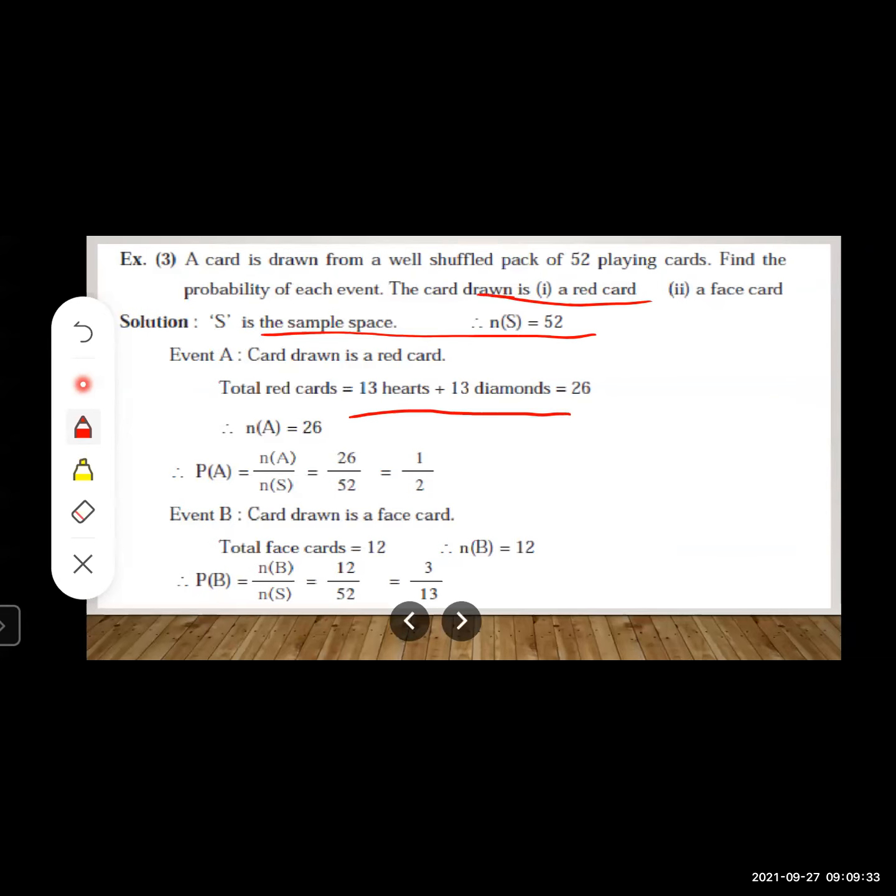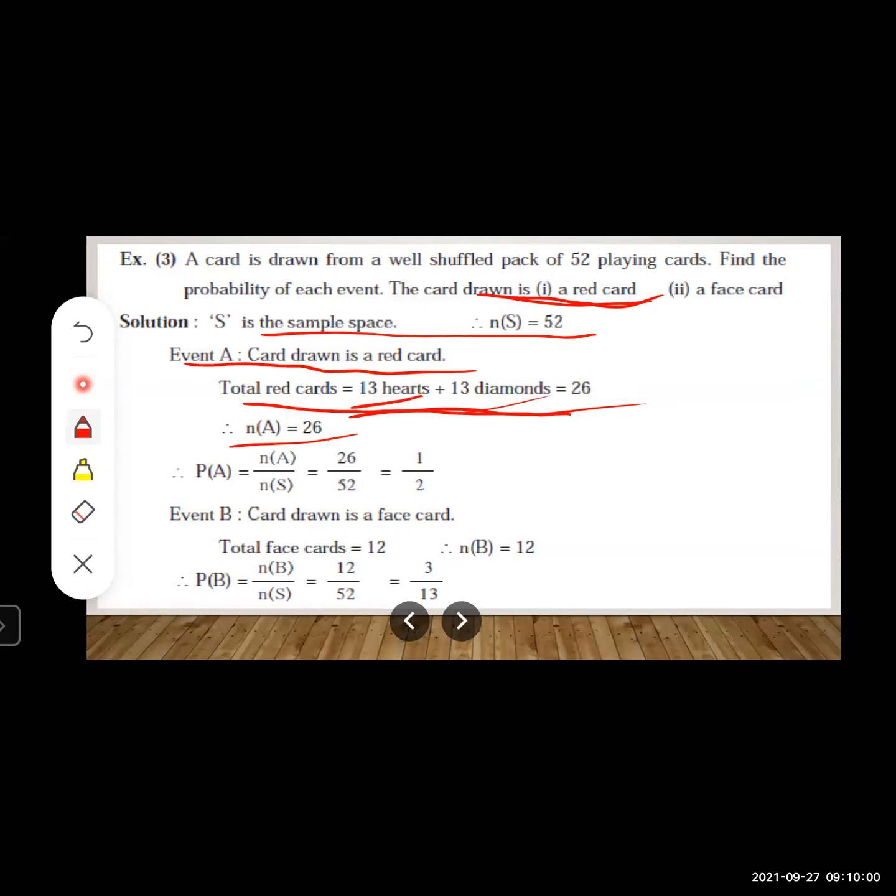Now, we will concentrate on the red card itself. Now what is our event? We have considered event A as card drawn is a red card. Now, how many red cards are there in total? Out of 52 cards, there are 26 red cards. Out of that, 13 are heart cards and 13 are diamond cards. So total number of our favorable outcomes is n(A) is equal to 26.